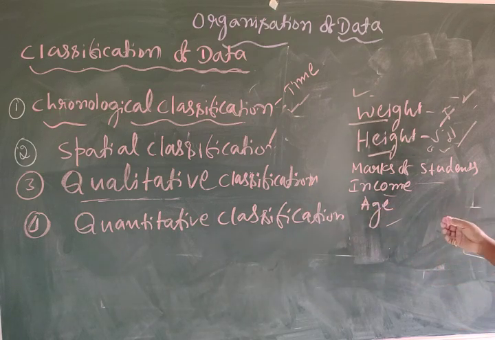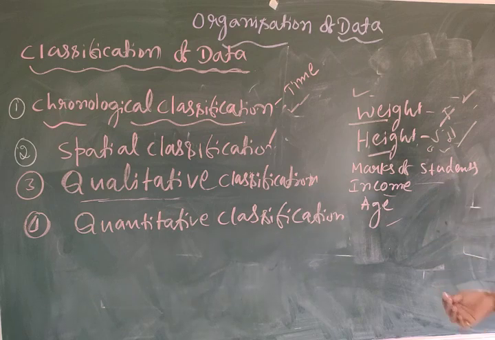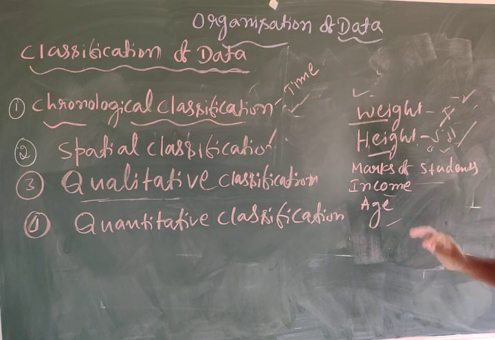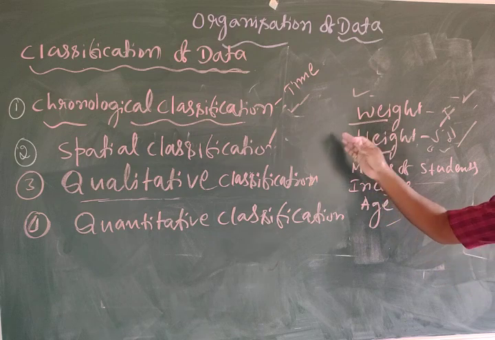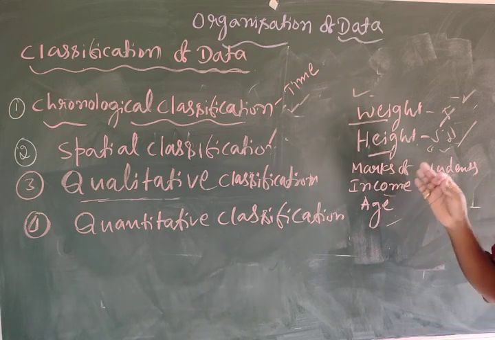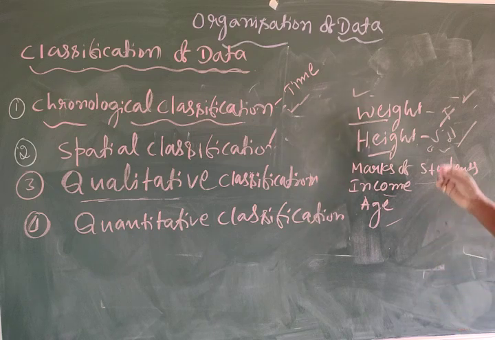Data which it is possible to express and group into classes is called quantitative classification. Quantitative classification is nothing but when the collected data, such characteristics, are grouped into classes.